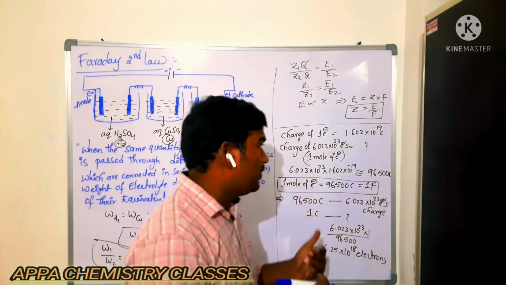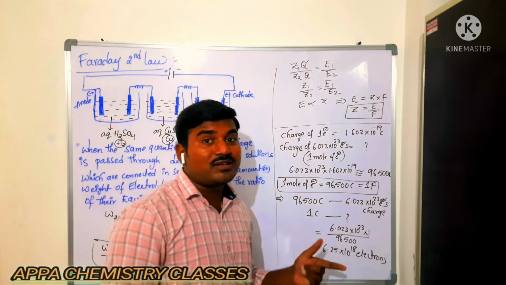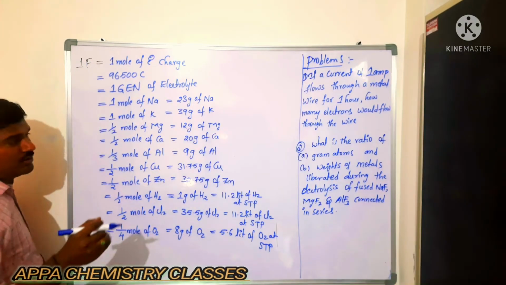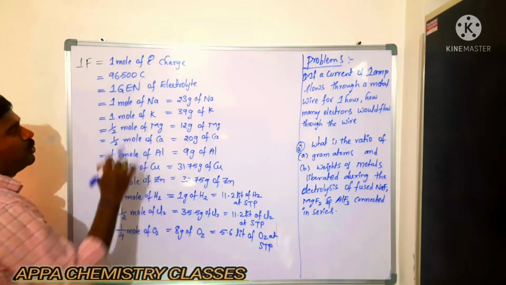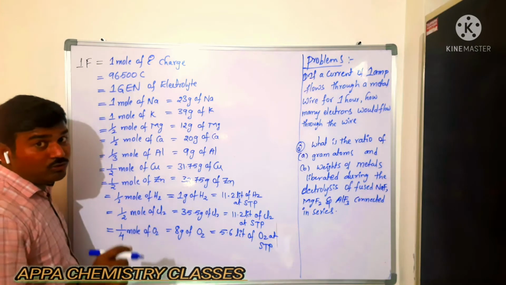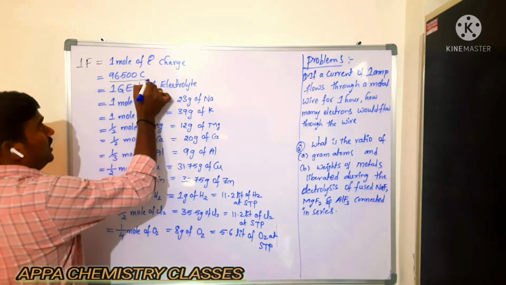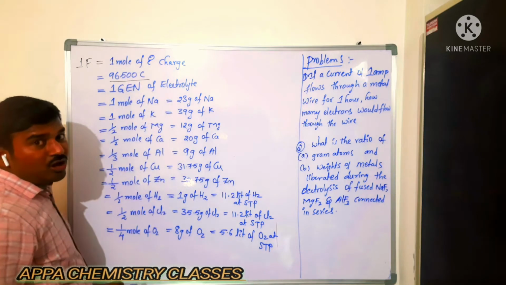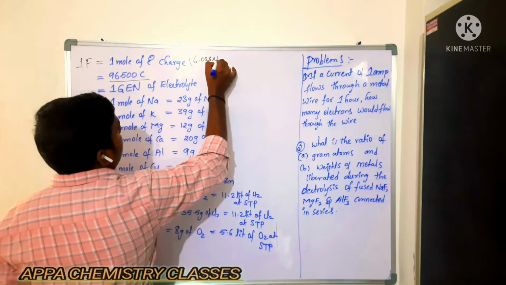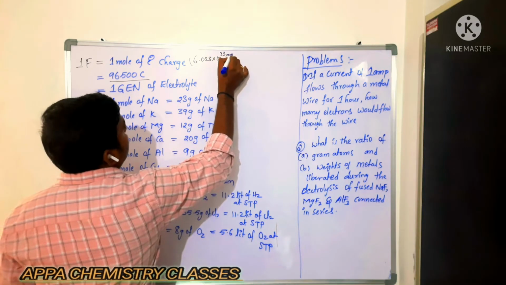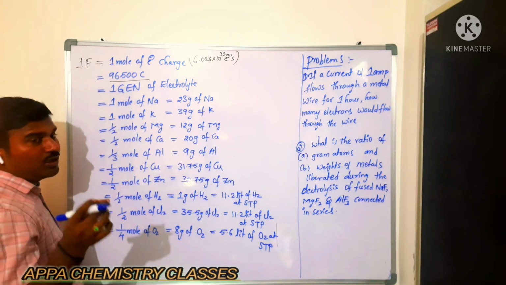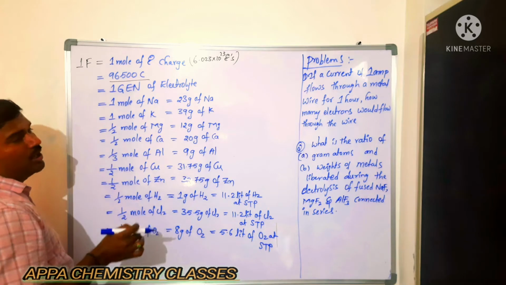Next, I will give you a list of data, and based on that data we will have many problems. Just now we saw 1 Faraday is 1 mole of electron charge, which is 96,500 coulombs. This contains 1 mole of electrons, that is Avogadro number of electrons, 6.023 × 10^23. So 1 Faraday is equal to 1 gram equivalent of electrolyte.